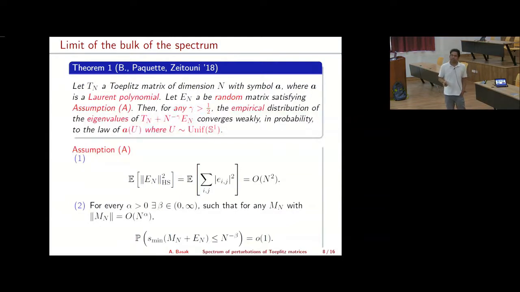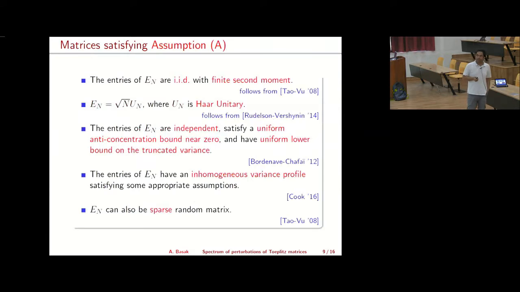And the second condition is a bit technical. It says that for any matrix M_n which is not of very high norm, if you look at the smallest singular value of M_n plus E_n, where E_n is the noise matrix, then that smallest singular value cannot be too small with high probability. So this condition is a bit technical, but as I'll explain in this slide, there are many examples where both these assumptions are satisfied for E_n.